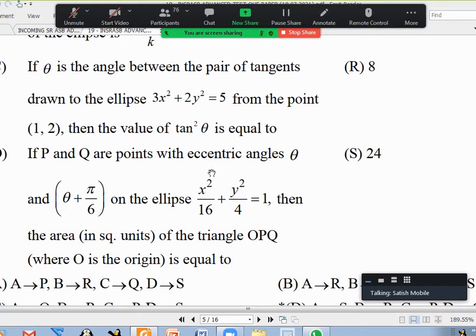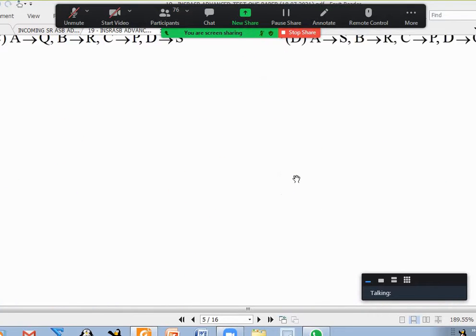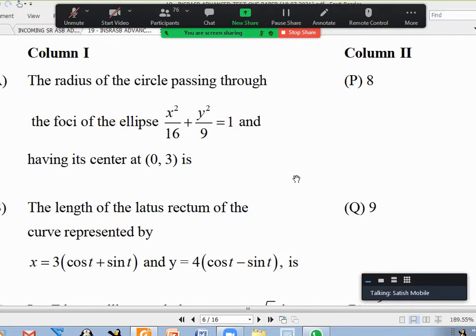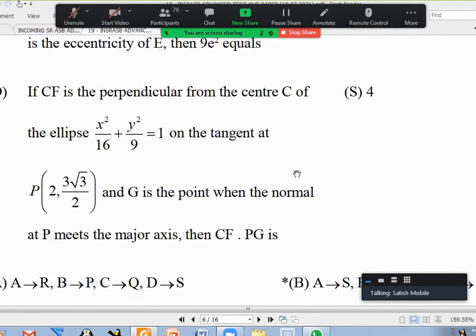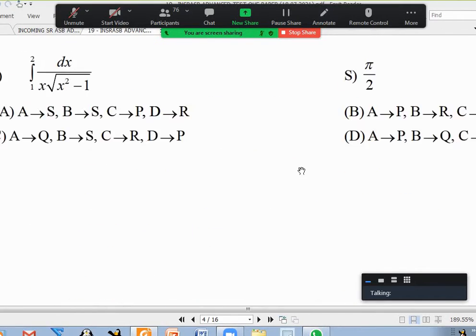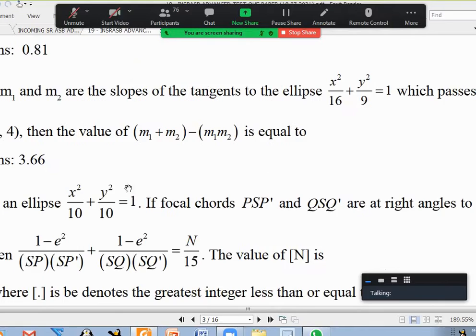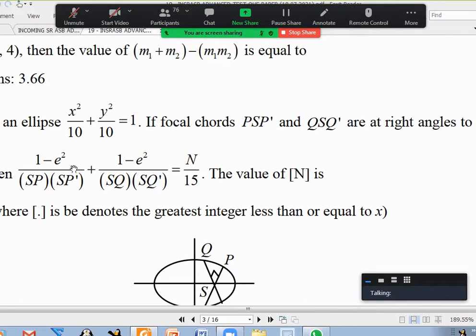Any doubt about D bit? Okay, this fourth matching, A bit or B bit? Anybody any doubt? C or D? Okay, so no doubts, right? No, sir. Okay, in this one question, they have both 1 minus e square. It may not be so important. We'll check in general what is happening about it.